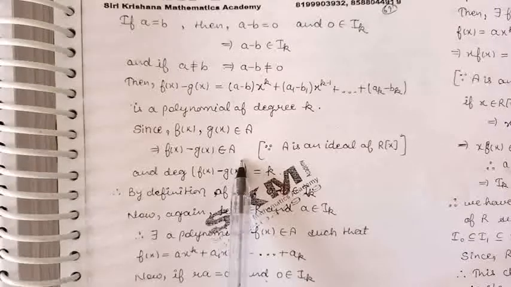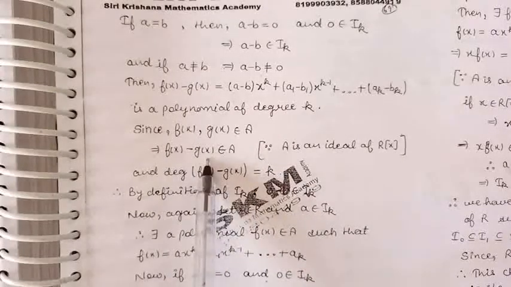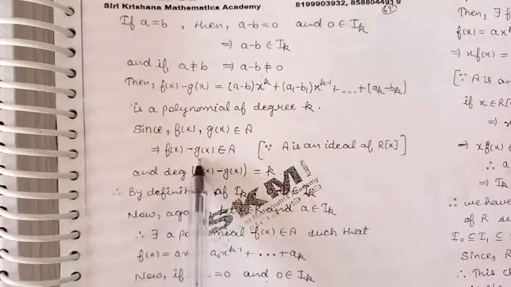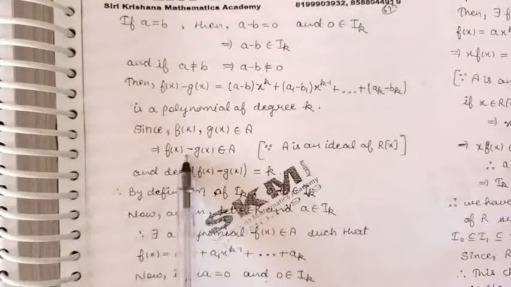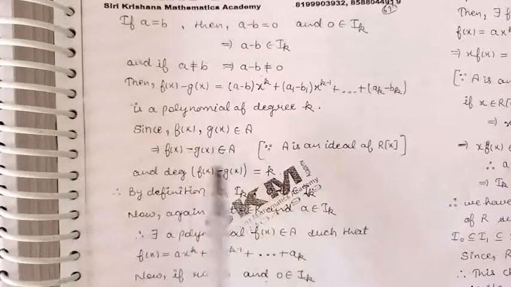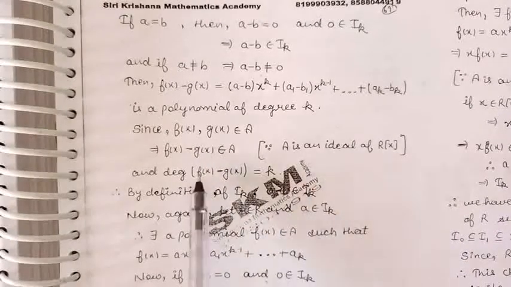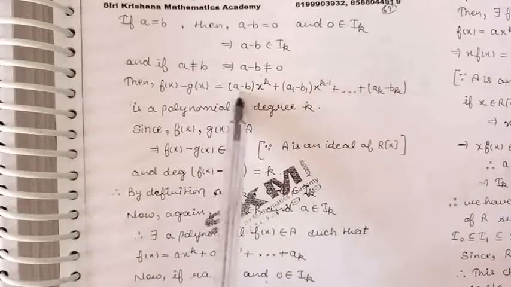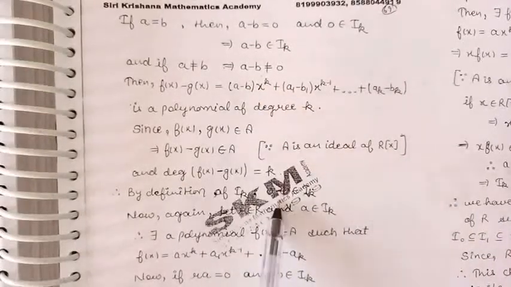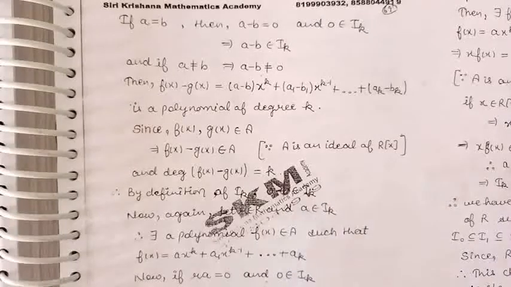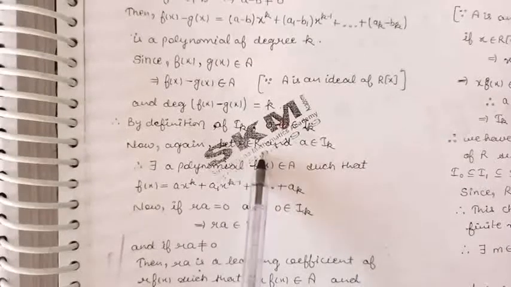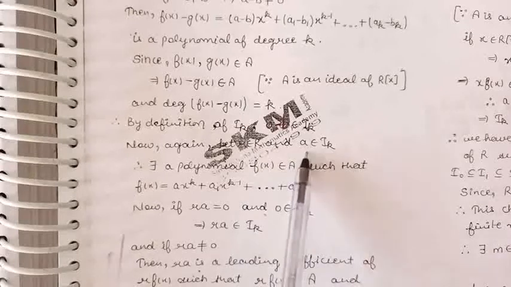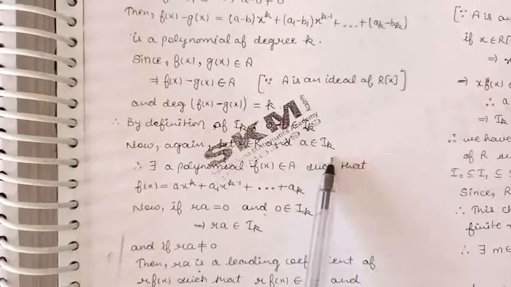Thus we have obtained f(x) minus g(x), a polynomial of degree k in A, and so by definition its leading coefficient will belong to Ik. So the leading coefficient of this polynomial, that is a minus b, belongs to Ik. Now the second condition for the left ideal: let us take an element r belonging to the ring R and an element a belonging to Ik.